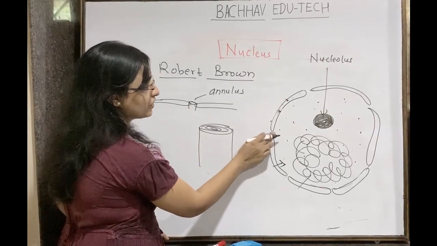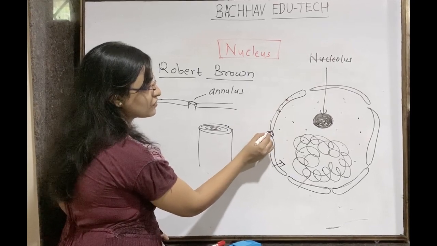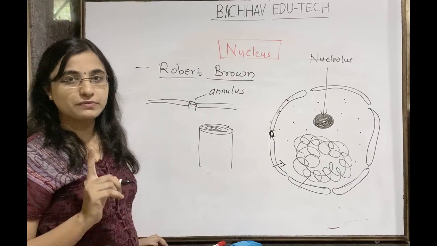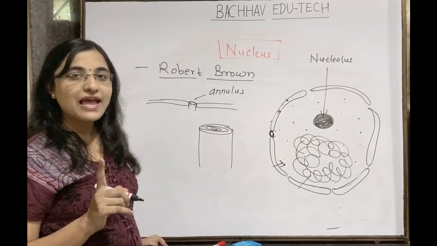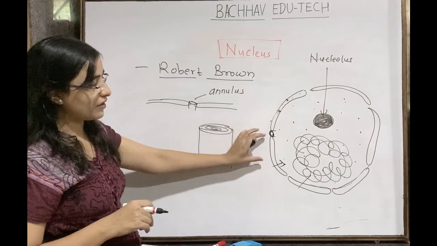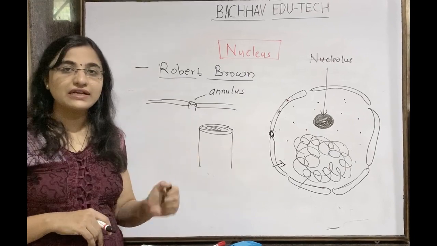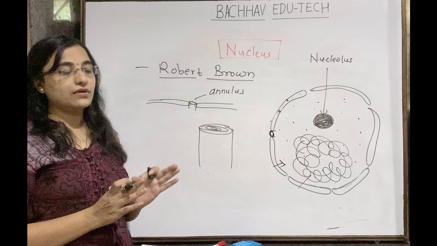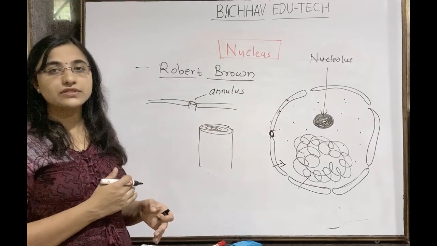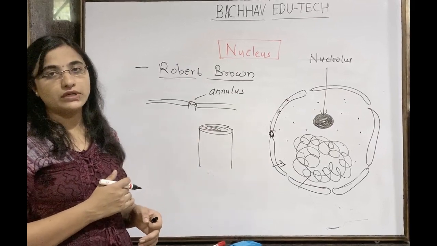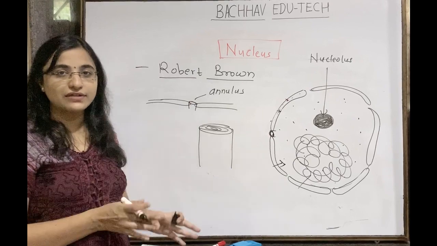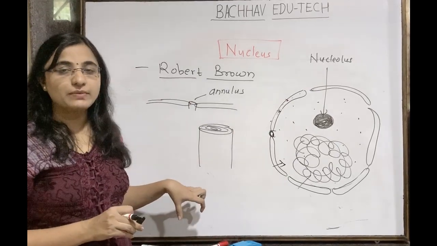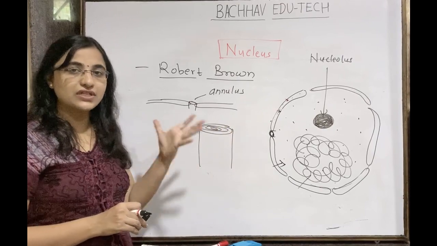So within this nuclear pore here there is the presence of the guard and that guard is nothing but the annulus. Remember this, that guard is nothing but the annulus. Between two membranes whatever pores are present are guarded by the annulus. So they will keep an eye on which kind of things are going out of the nucleus. न्यूक्लियसच्या बाहेर काय काय जाणार आहे त्या सगळ्या गोष्टींवर लक्ष कोणाचं असणार आहे, annulus. काय जाऊ शकतं बाहेर, न्यूक्लियसच्या बाहेर काय काय जाऊ शकणार आहे लॉजिकली.